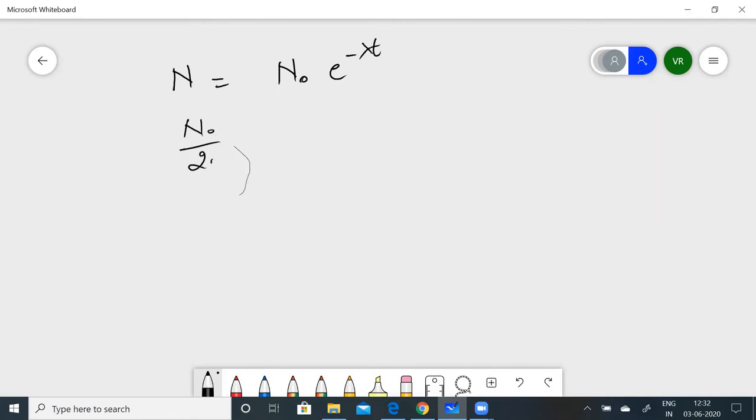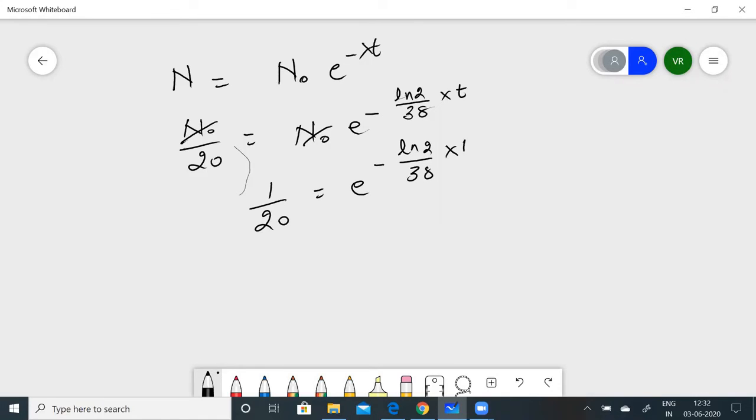N0 by 20 is equal to N0 into e to the power of minus lambda, which we already saw is ln 2 by 3.8, into t. We need to find out t only. So all the values are known. N0 and N0 get cancelled, so you get 1/20 is equal to e to the power of minus ln 2 by 3.8 into t.